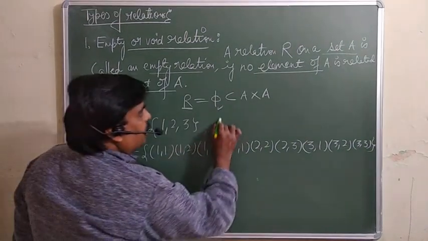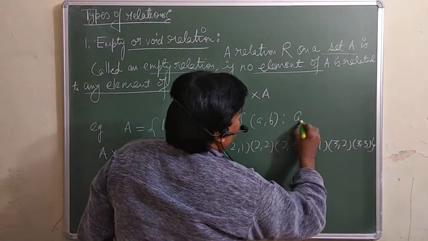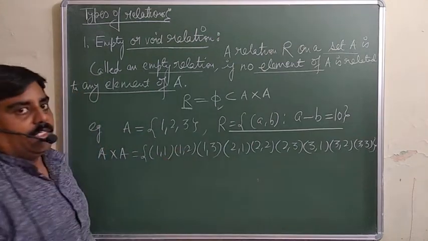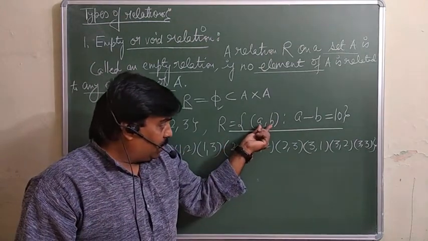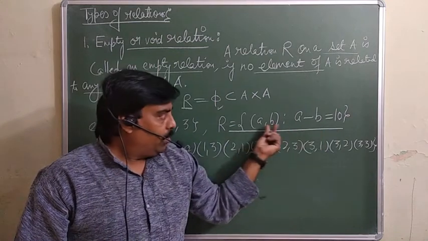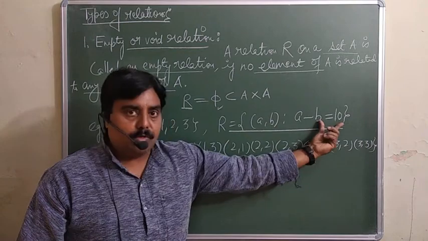But we say the relation is (a, b) such that a minus b must be equal to 10. This is the relation. It means in the ordered pair, the difference of the first component and the second must be equal to 10.